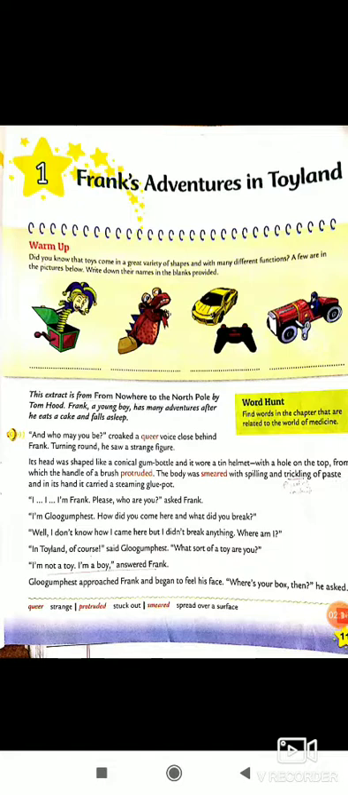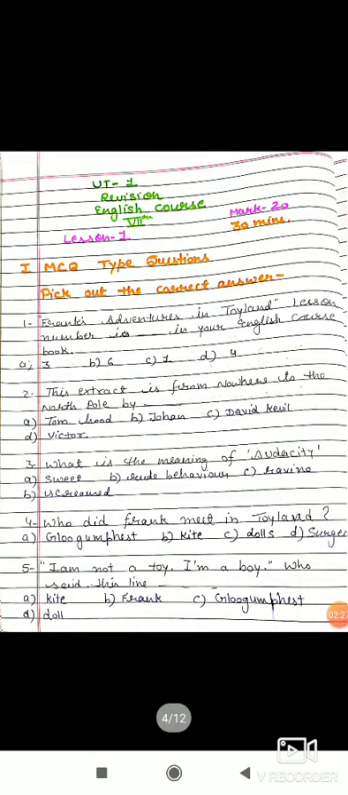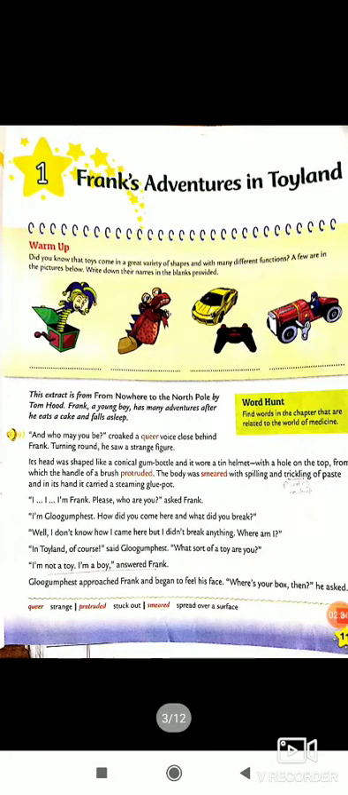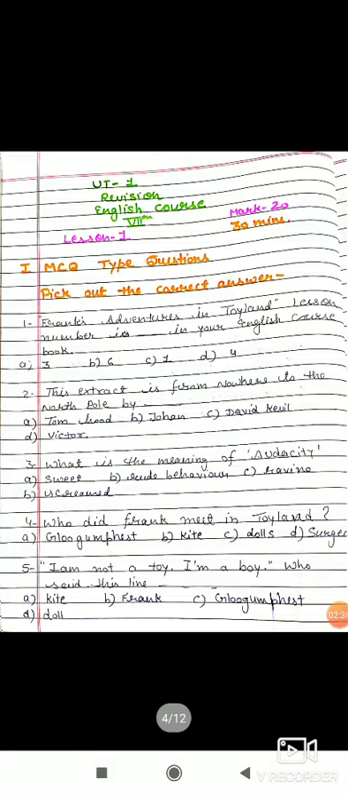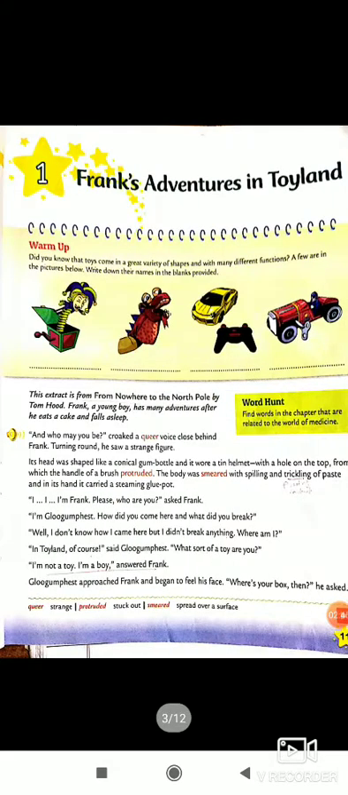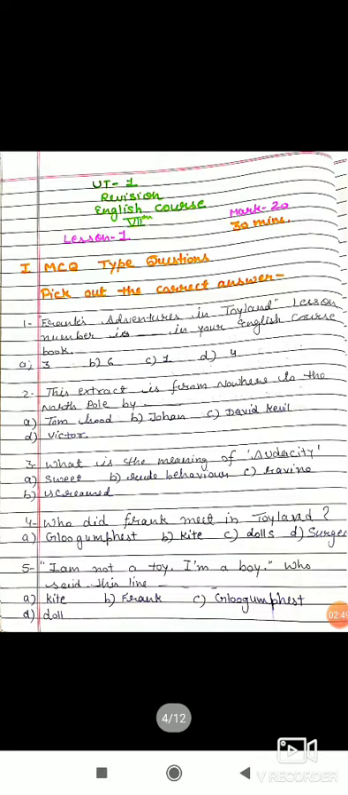Suppose this extract is from Norway to North Pole by Tom Hood. So this is your answer, Tom Hood, you can see here. And Frank's Adventure in Toyland, the lesson number is in your English course book. Which chapter name is this? First chapter. So the option is given, first chapter is this. This extract is from Norway to the North Pole by, you can see this paragraph, Tom Hood. Okay, so your answer is Tom Hood.